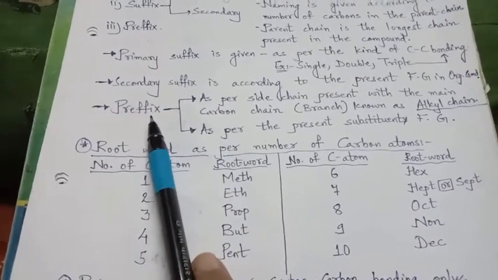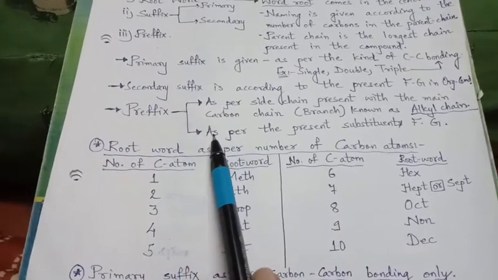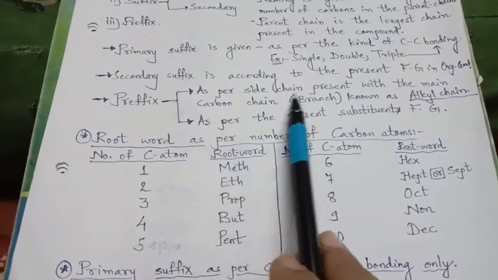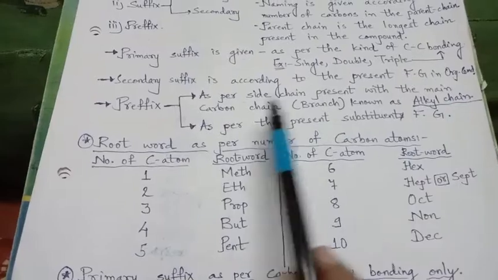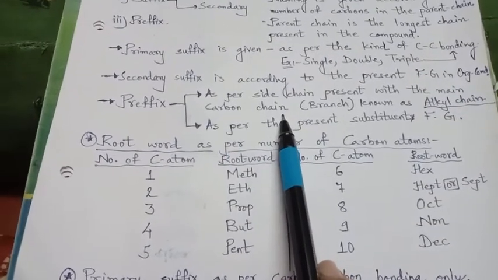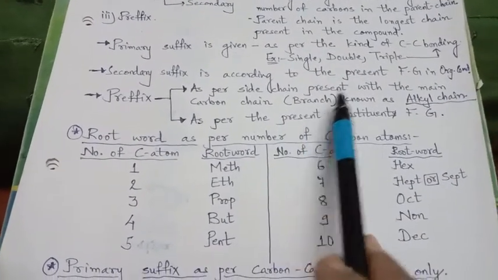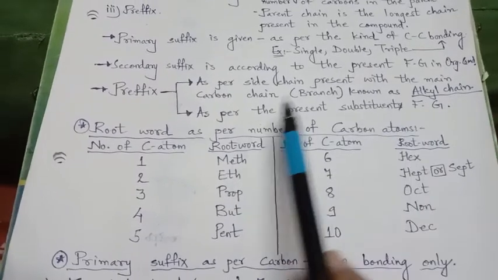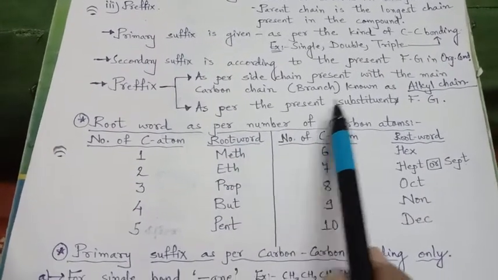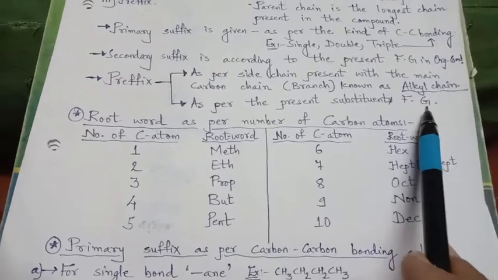And prefix. Prefixes are also of two types: as per the side chain present with the main carbon chain, or we can say the branch, that is the alkyl chain, and as per the substituent functional group present.